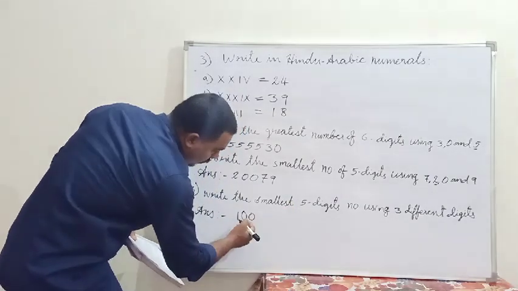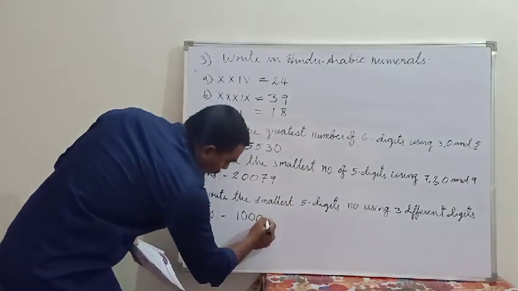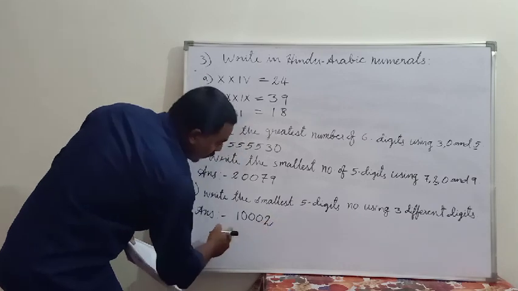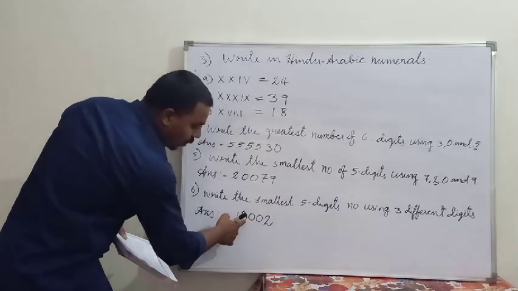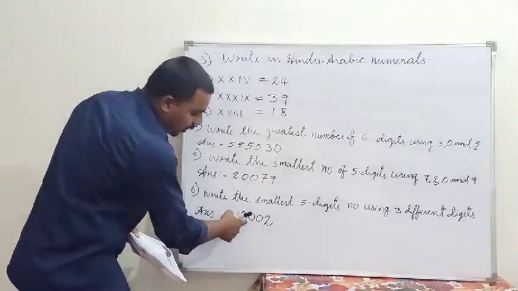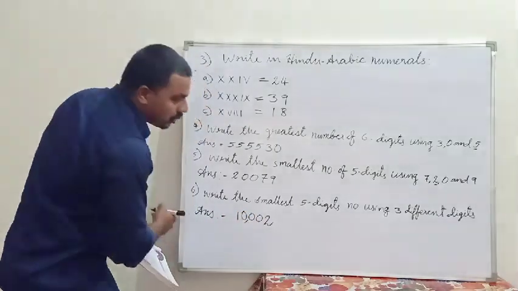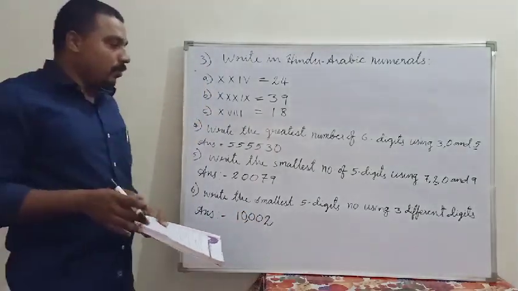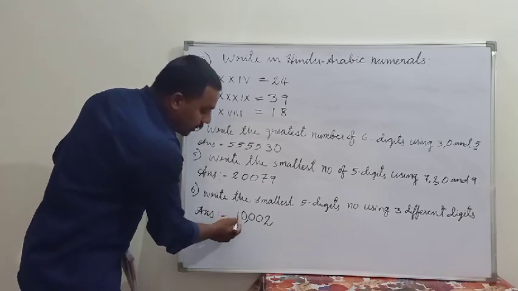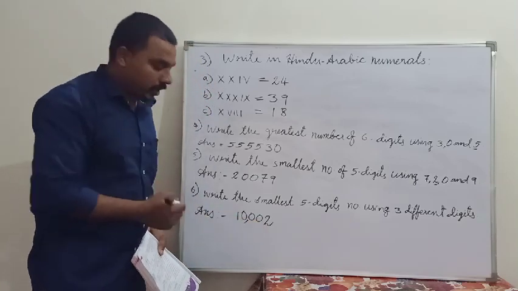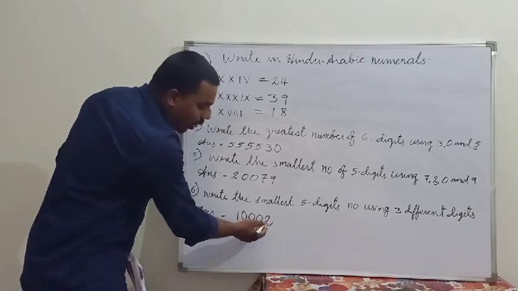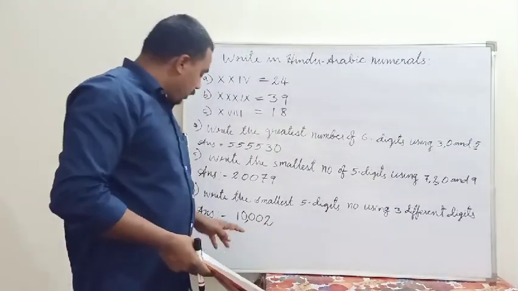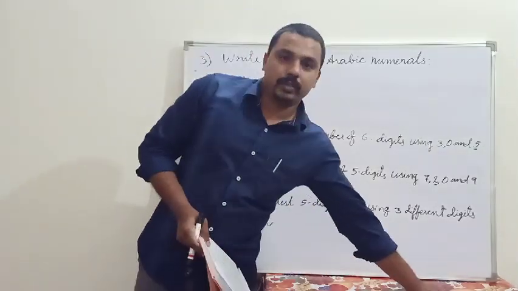Now it is 3 digits. 4, then 2. So ones, tens, hundreds, thousands and 10,000. So 10,002 is the possible smallest 5 digit number. And also you can see 3 different numbers we have used here. 1, 0 and 2 are the 3 different numbers.